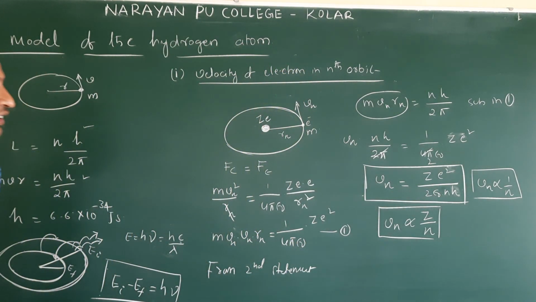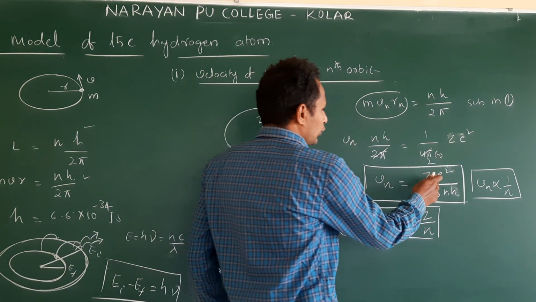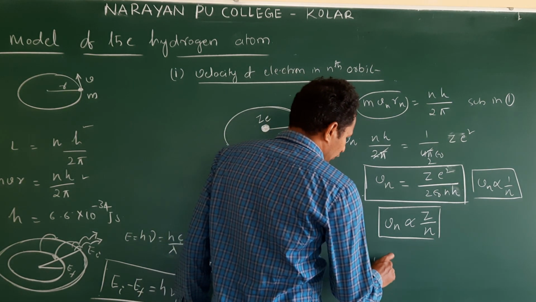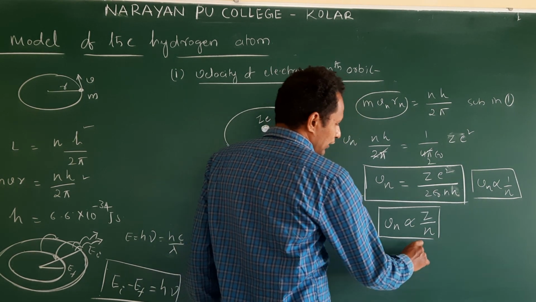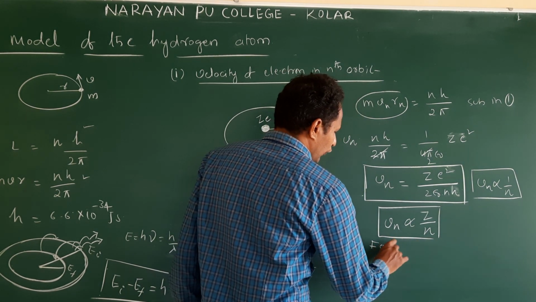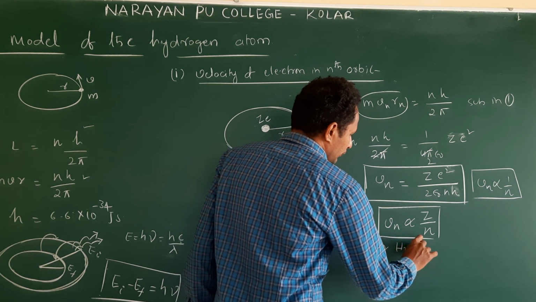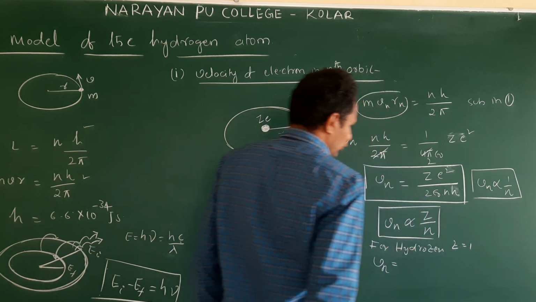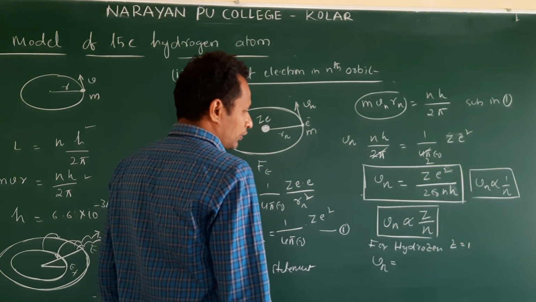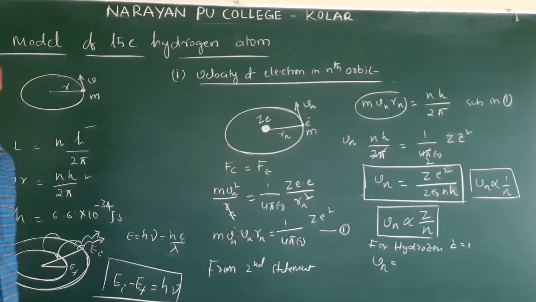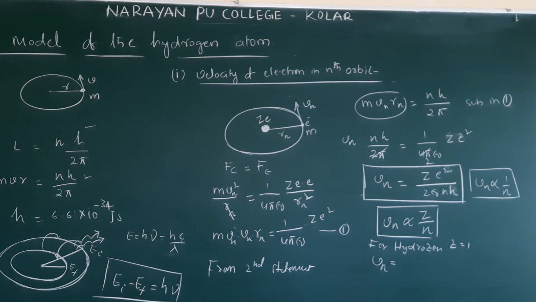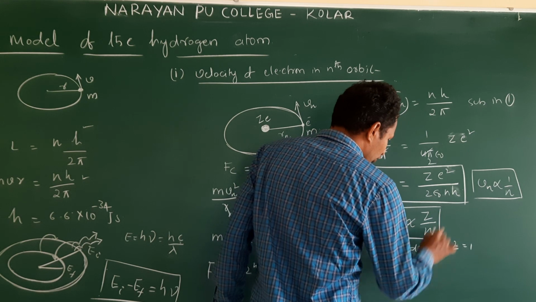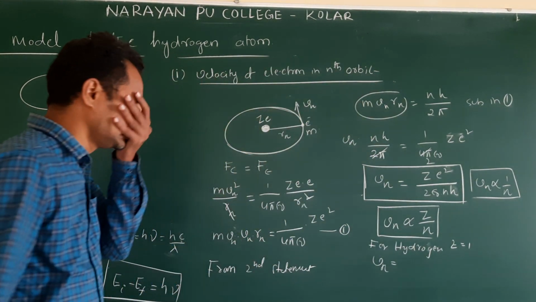Okay, if you substitute these values, you will get the Vn value, the velocity of the electron. I am talking about hydrogen. For hydrogen, Z is equal to 1.